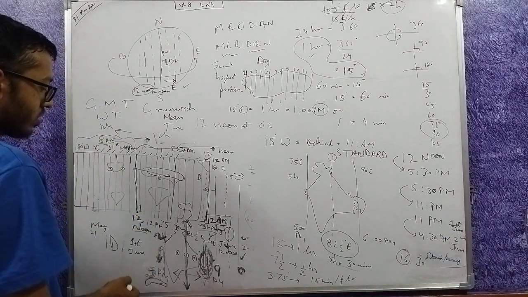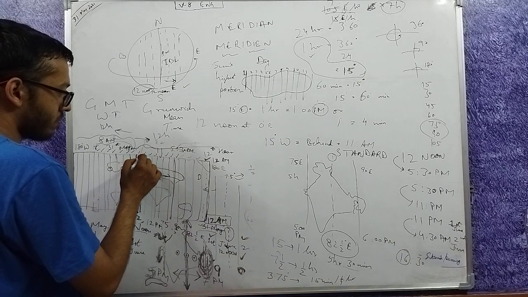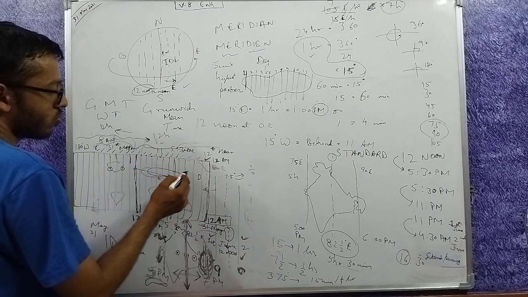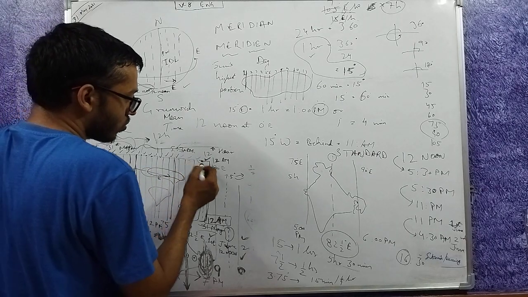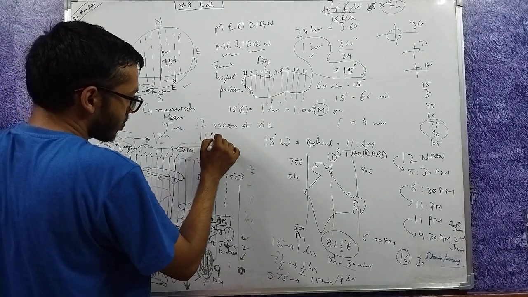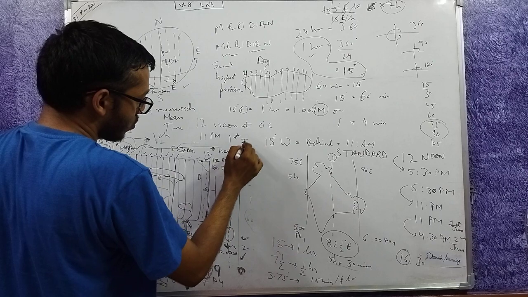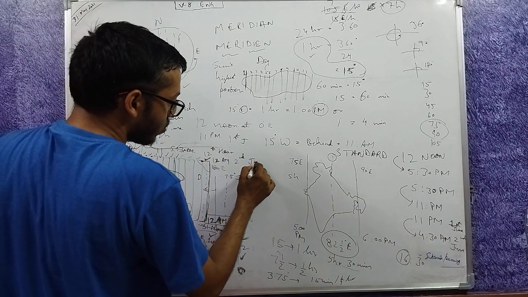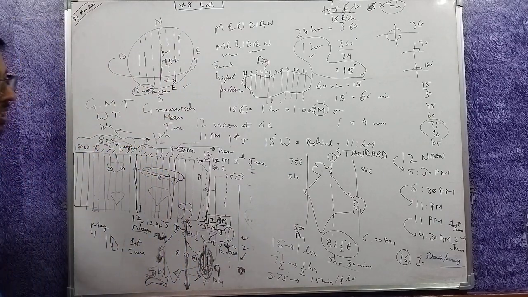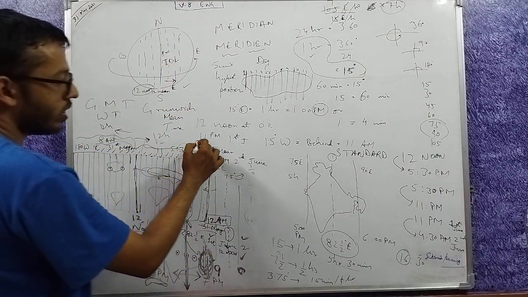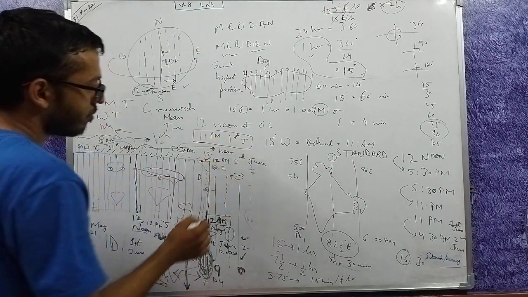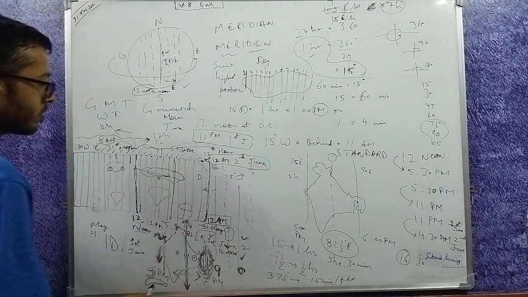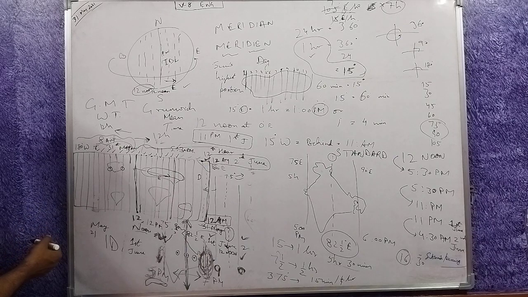If it is 12 noon 1st June here, it must be 1 p.m. 1st June, 2 p.m. 1st June, 3 p.m. 1st June, 11 p.m. 1st June and then 12 a.m. 2nd June. The next 1 hour added to 11 p.m. 1st June will give me 12 a.m. 2nd June.